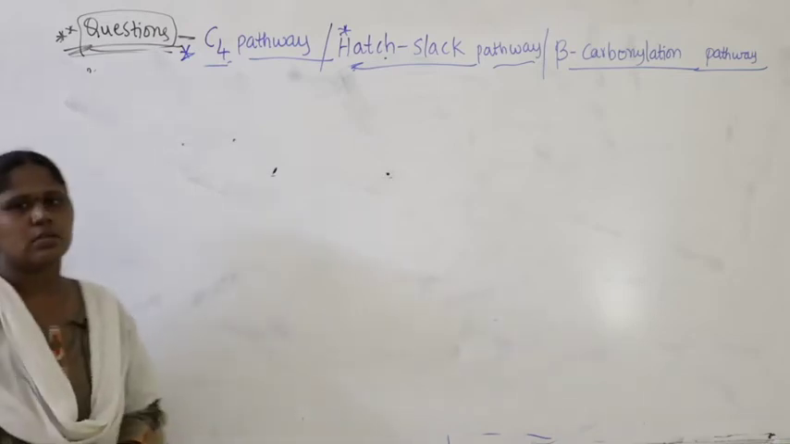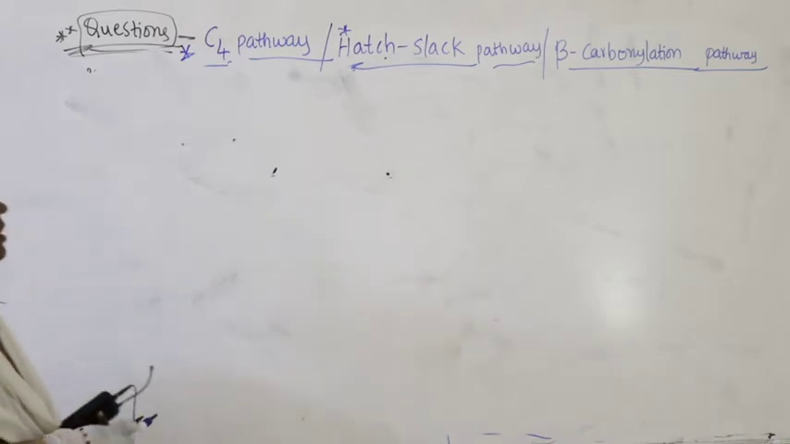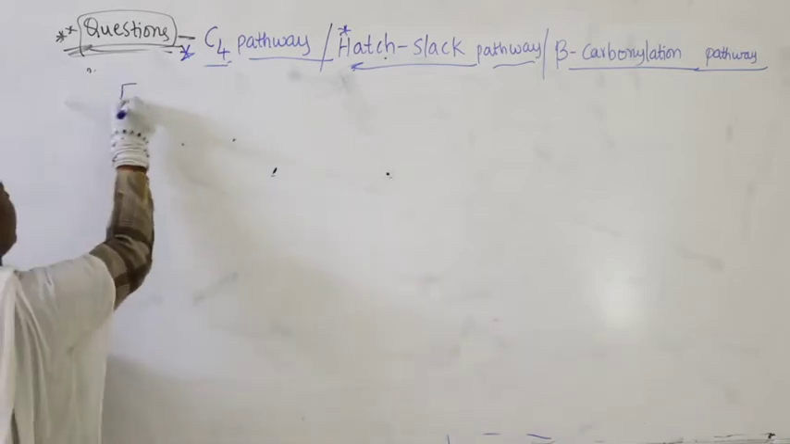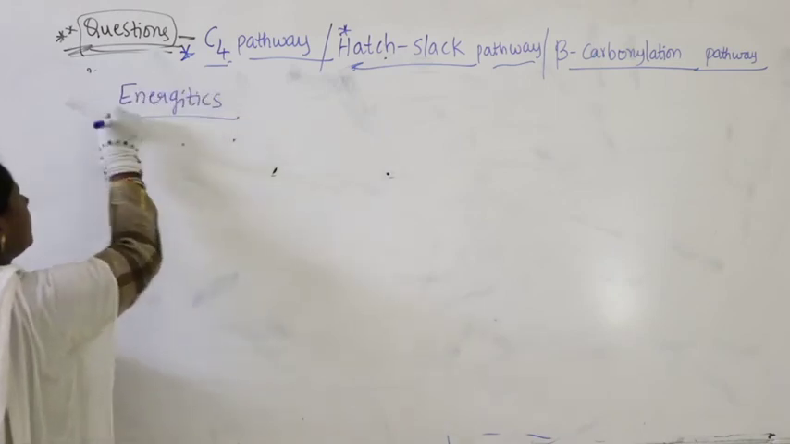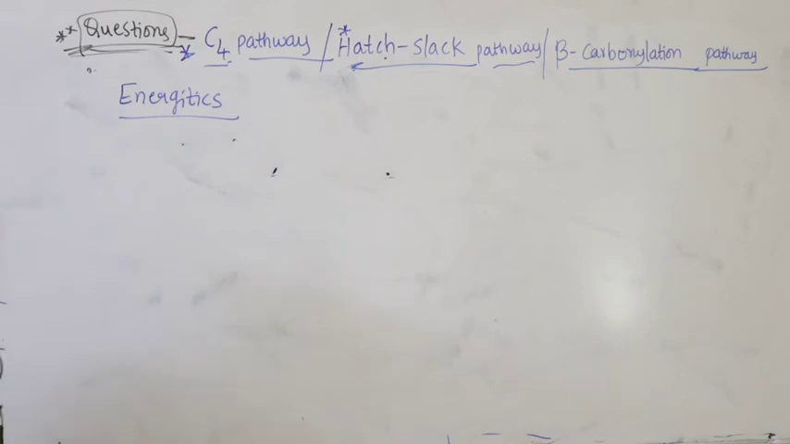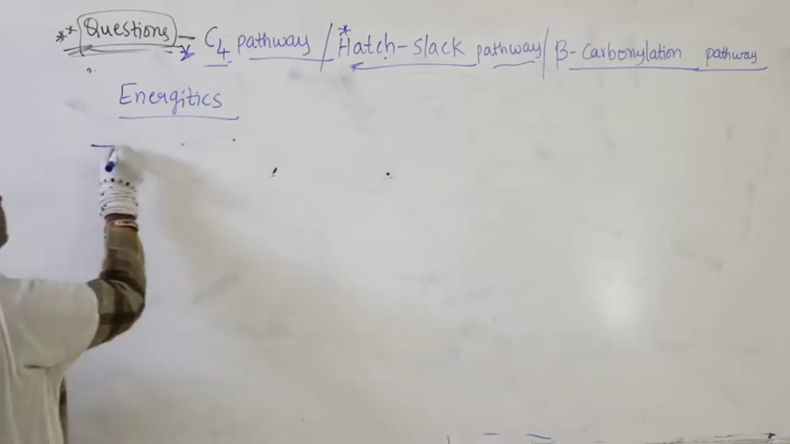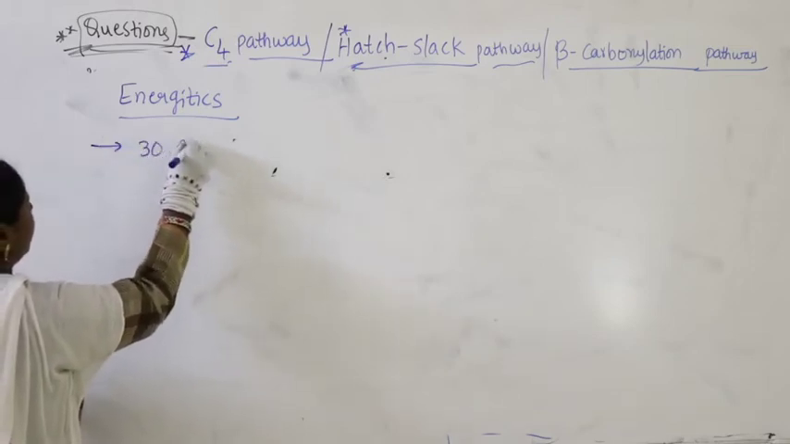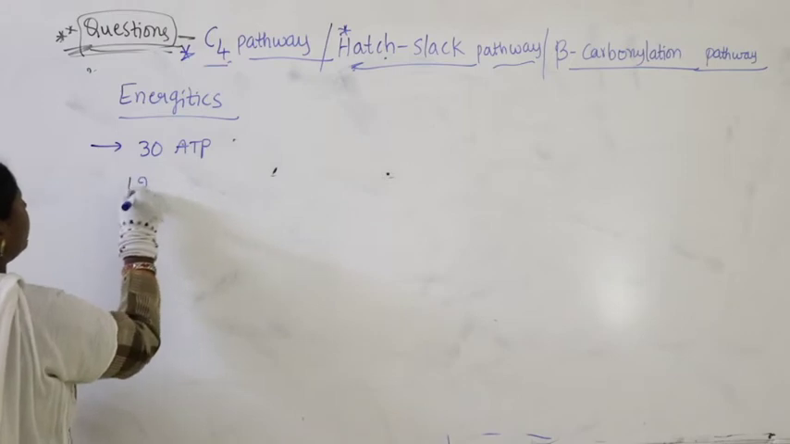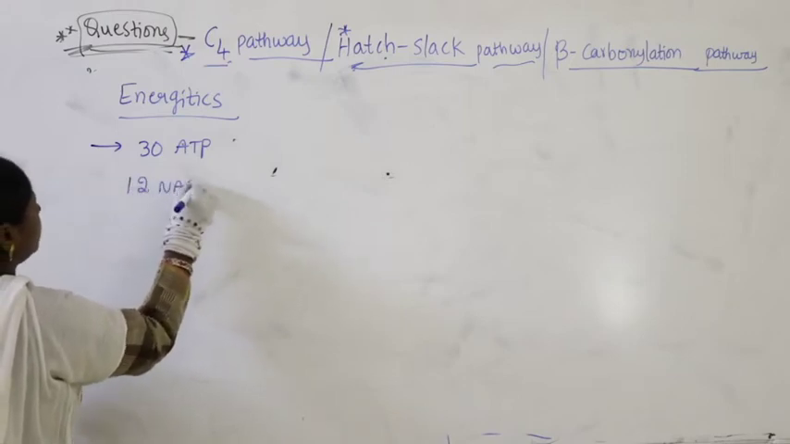Let us see now what is called energetics. In the total C4 pathway, in energetics, how much energy is consumed in the C4 pathway? That is what we are discussing, right? Energetics. Now in the total C4 pathway, it includes 30 ATP and 12 NADPH2